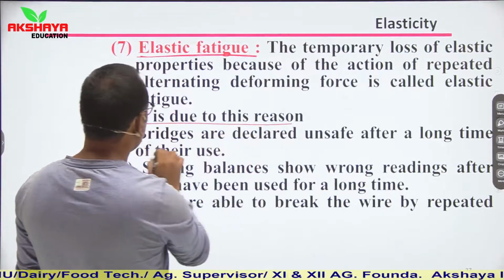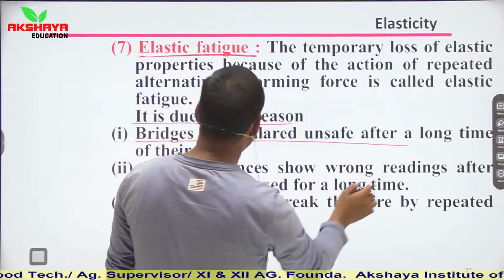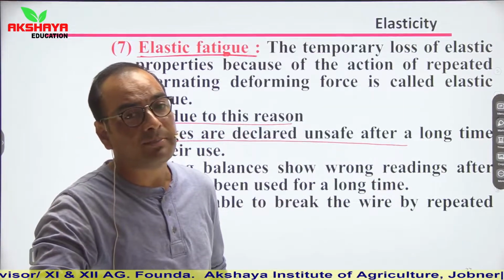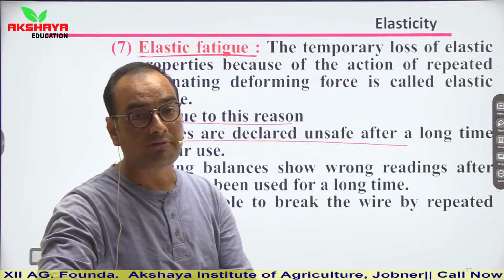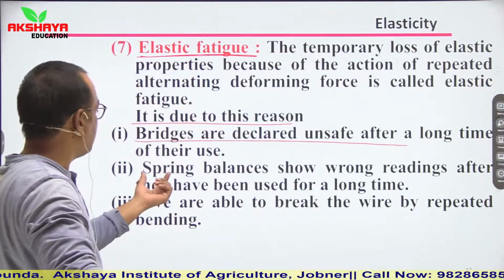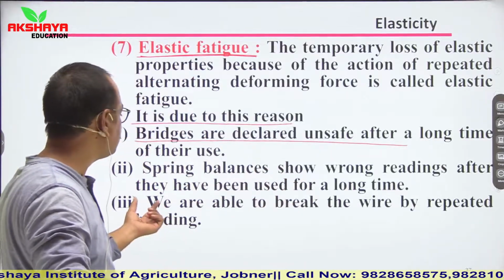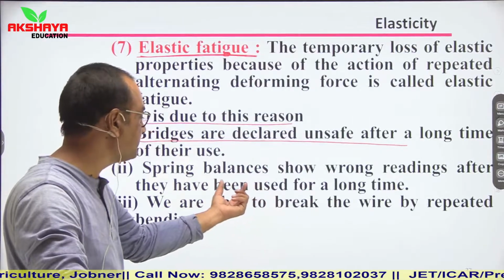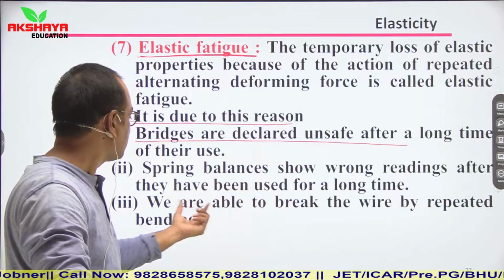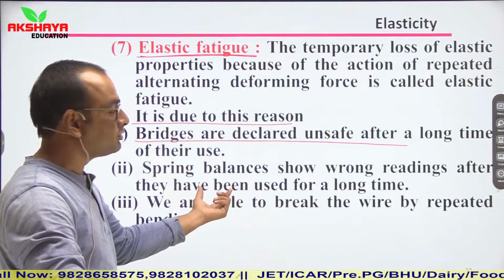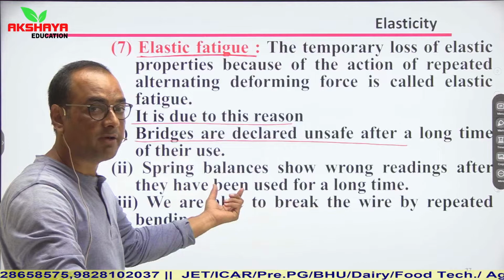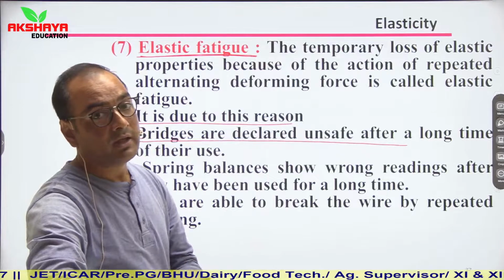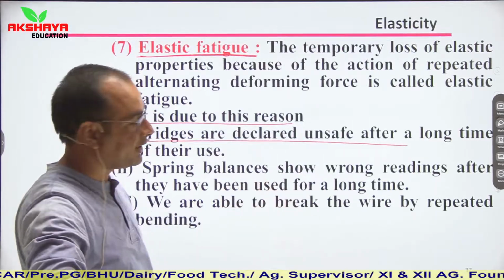It is due to this reason that bridges are declared unsafe after a long time of their usage. What happens is, if bridges are used for a longer time period, then their property of elasticity decreases. Spring balances show wrong readings after they have been used for a long time. This is because we continuously use that spring balance for measuring different weights. For repeated deforming forces applied on it, it loses some elasticity property, hence it shows wrong readings.